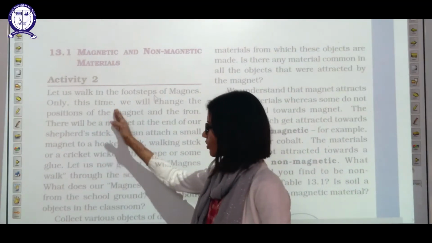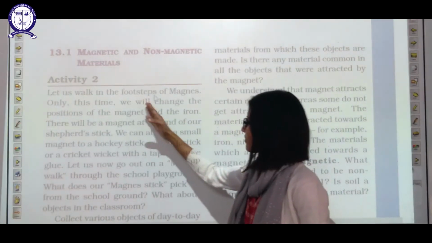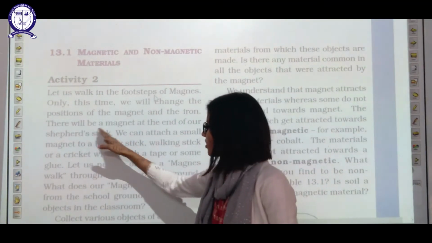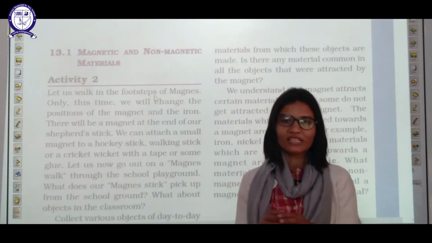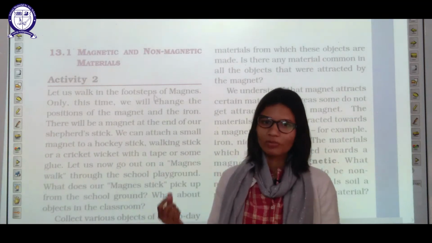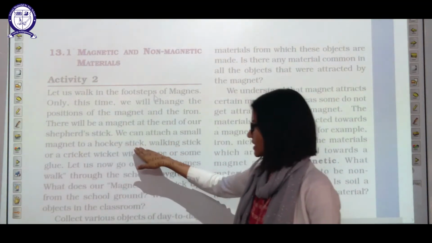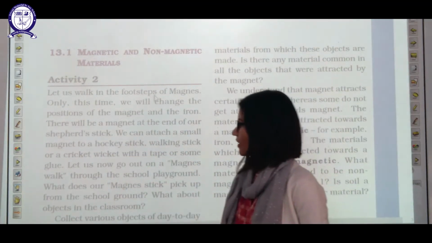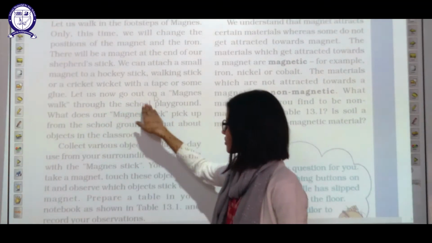So activity number 2, let us walk in the footsteps of the magnets. Only this time we will change the position of magnet and iron. There will be a magnet at the end of our shepherd's stick. Now imagine that shepherd's stick. On one end of that shepherd's stick, he is having that iron. Now we can attach a small magnet to a hockey stick, walking stick, or cricket wicket with a tape or some glue.